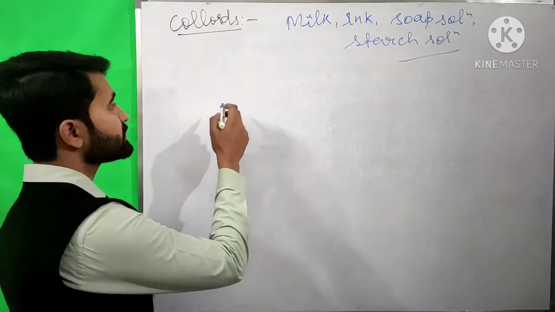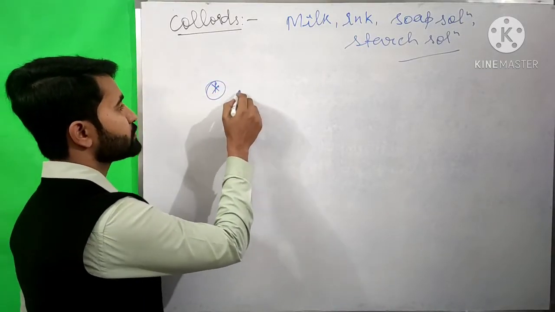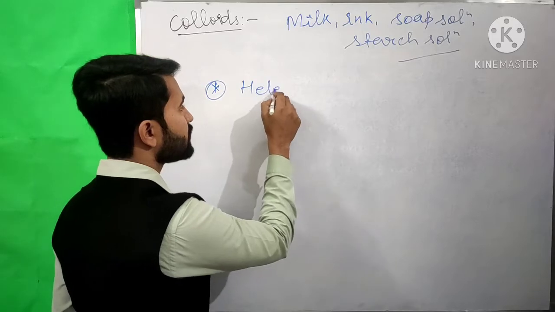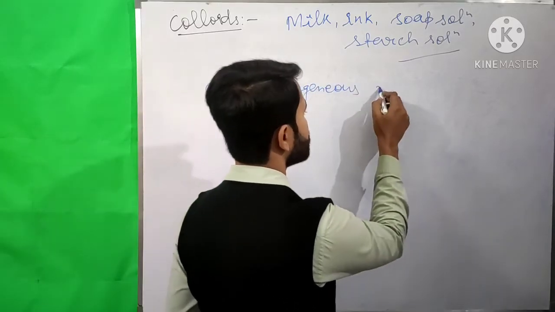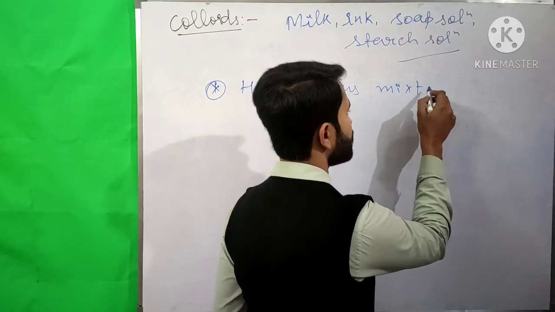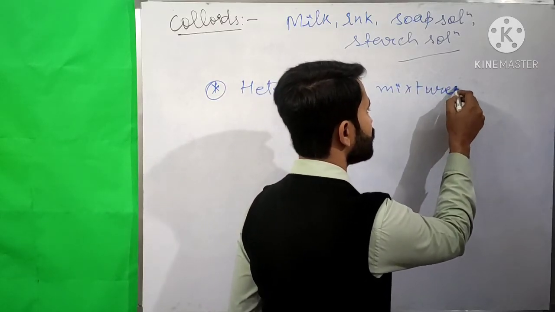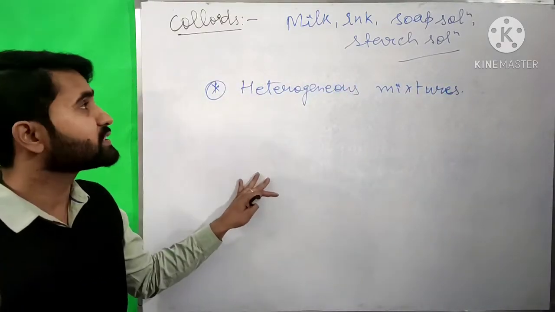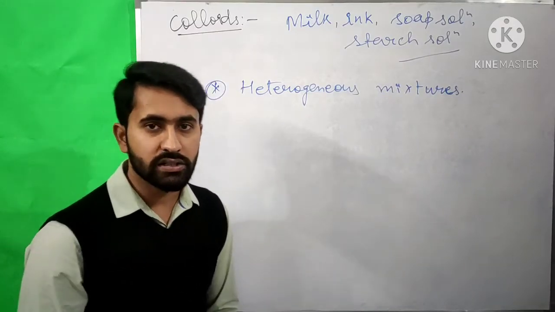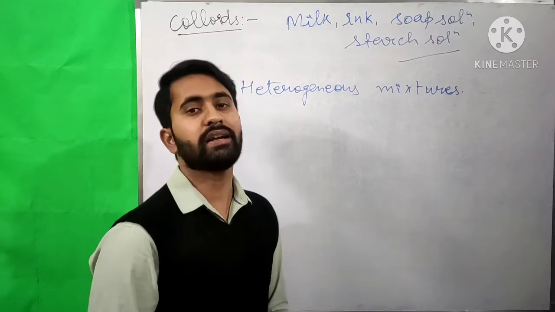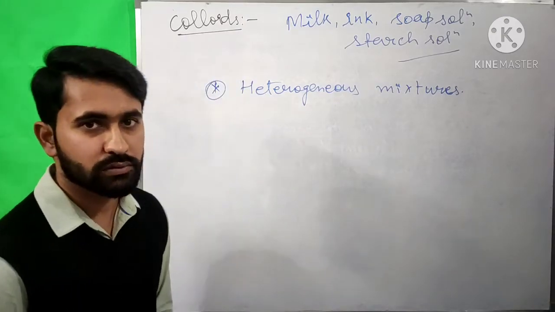Now the colloids are heterogeneous mixtures, but they appear like homogeneous mixtures. The size of the particles of a colloid is larger than that of the solution and smaller than that of the suspension.